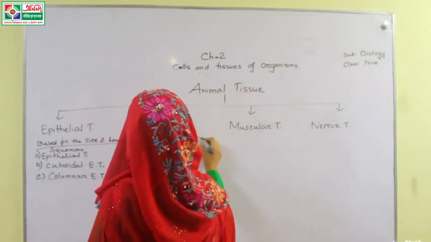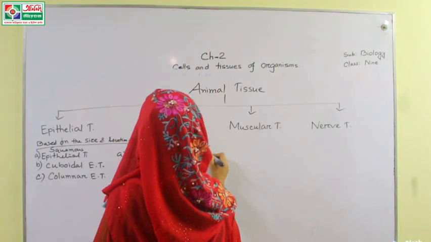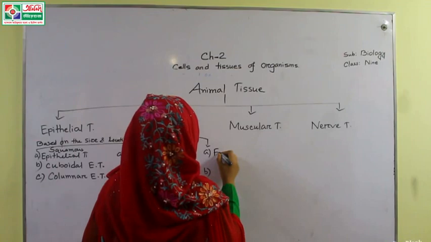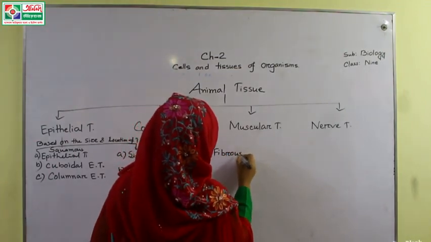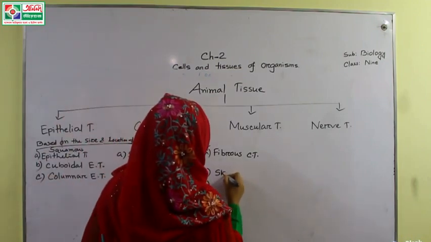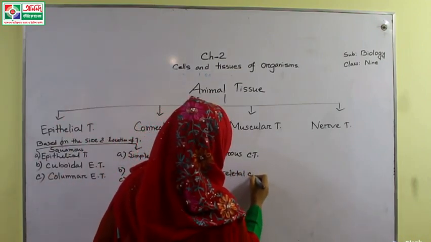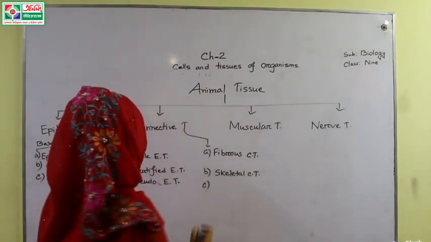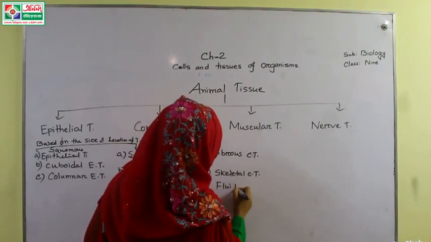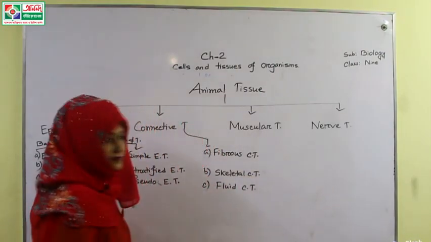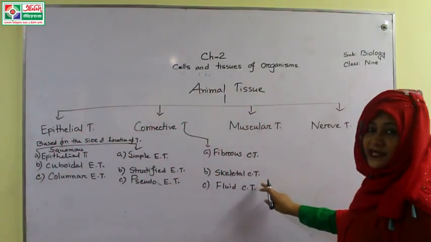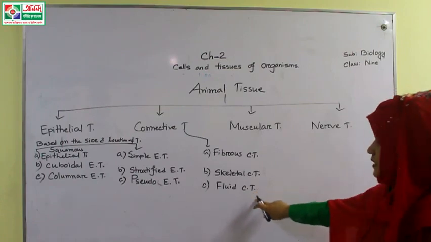And then connective tissue, we can divide it into 3 categories, A, B and C. Fibrous connective tissue. Number 2, skeletal connective tissue. And number C or number 3 is the fluid connective tissue. Got it? Fibrous connective tissue, skeletal connective tissue and fluid connective tissue.